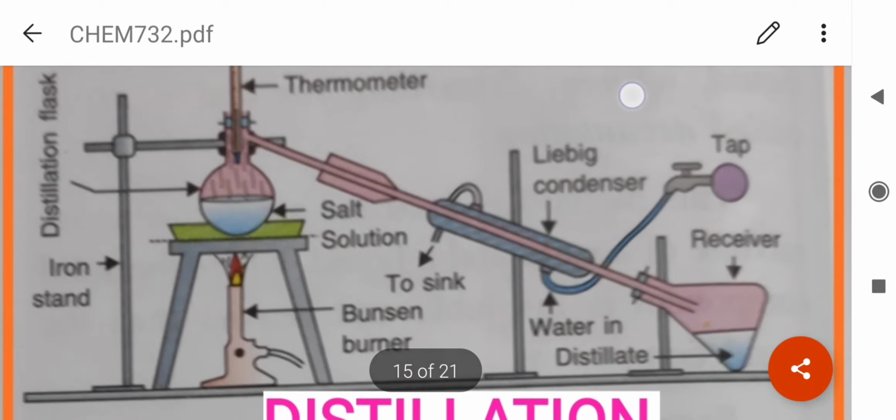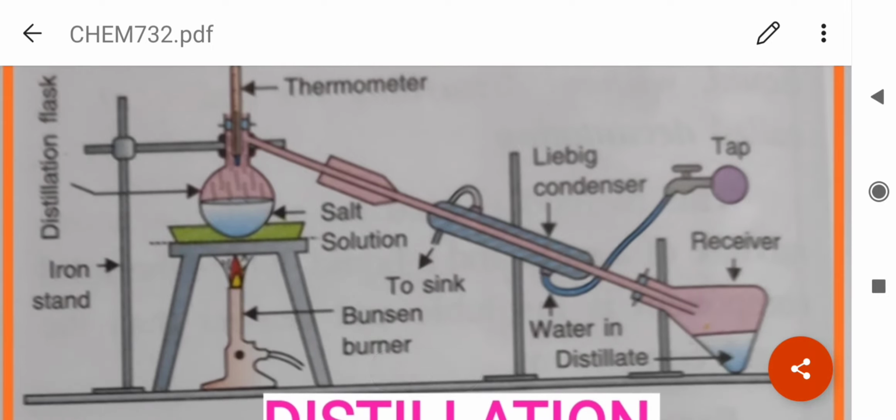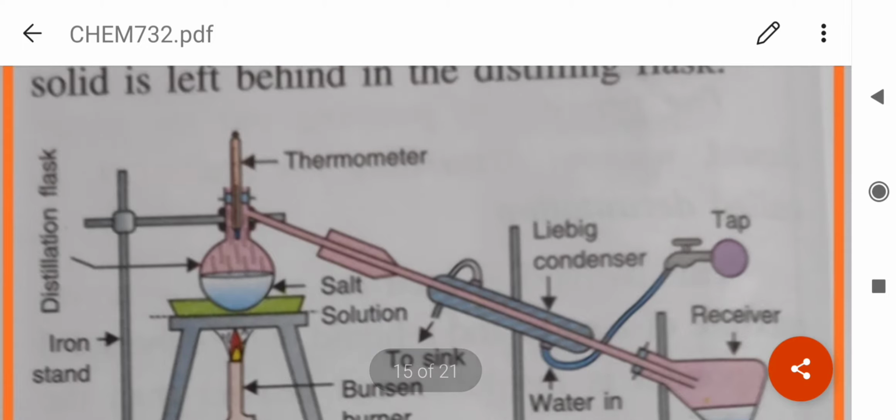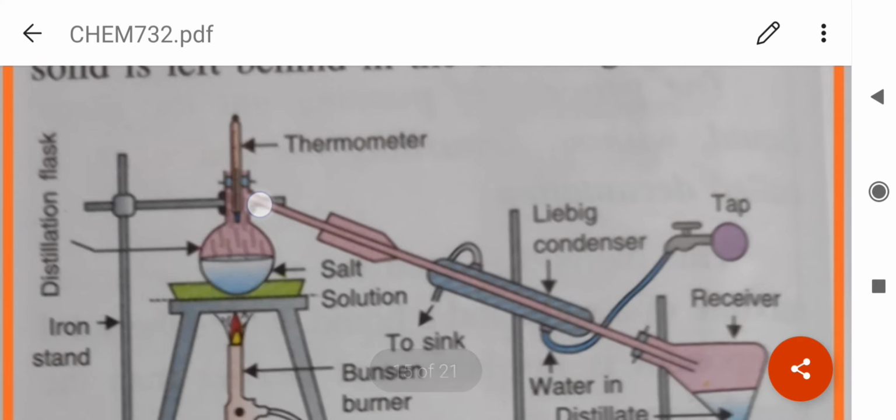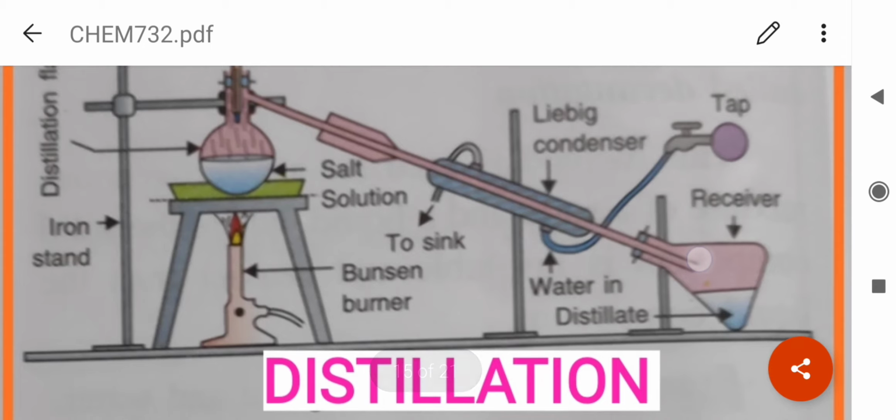As you can see here in the figure, this is the round bottom flask where we take the salt solution. On heating, water will vaporize. The water vapor will pass through the delivery tube, which is surrounded by a jacket which contains cold water. So the water vapor gets cooled down and condenses to form water droplets which are collected in the receiver.